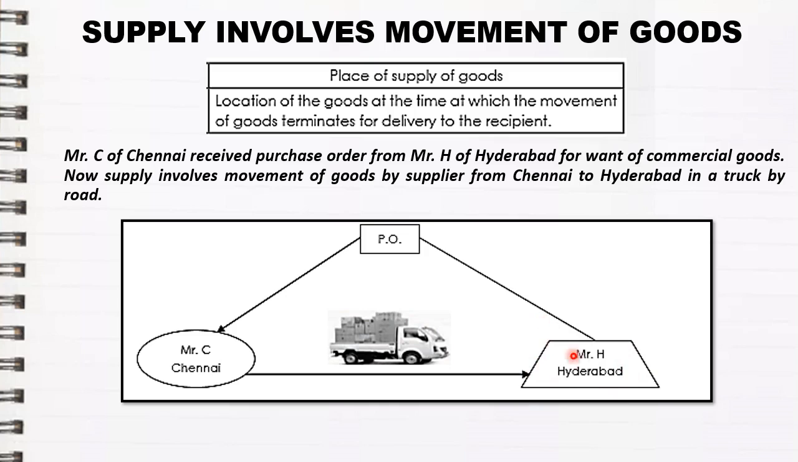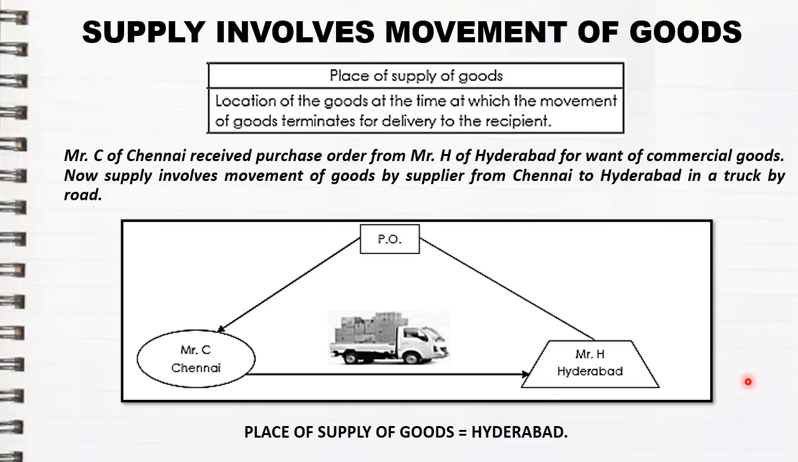So in this example, the goods are moving from Chennai to Hyderabad. It terminates at Hyderabad. Therefore, the place of supply of goods is Hyderabad. In this place, the GST will be charged. So that is the very first rule: supply involves movement of goods.